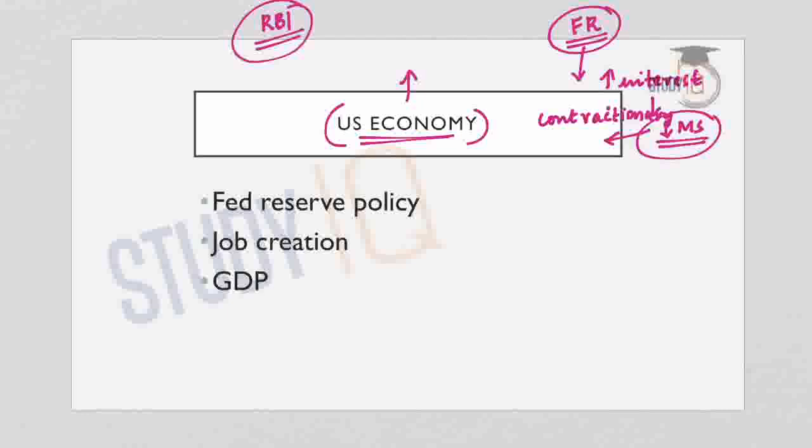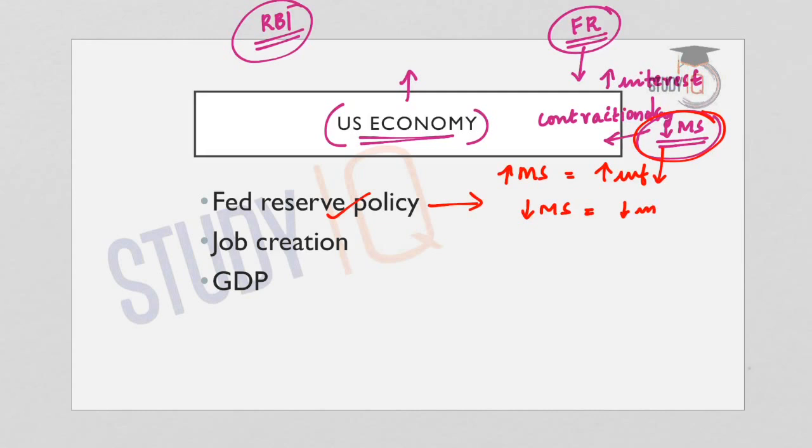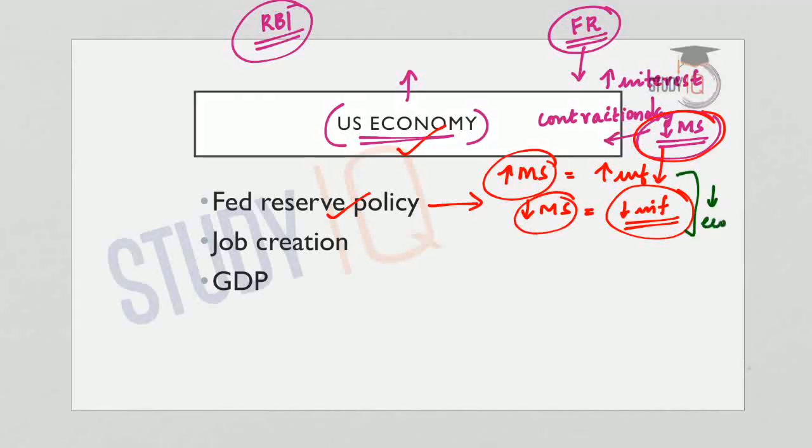When the interest rates are high, the money supply in the economy will come down, and as a result there was an economic slowdown. Because of the tightening monetary policy adopted by the Federal Reserve, the economy started growing slowly and this also led to lesser inflation rates. When money supply is high, there will be more inflation, and when money supply decreases, the inflation rates also come down. As a result of the contractionary monetary policy adopted by the US Federal Reserve, the inflation rates came down in the USA and the money supply also came down. This led to lesser economic growth in the country.